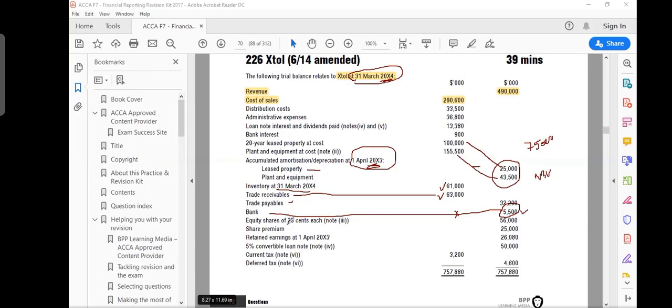Then you have equity shares of 25 cents each. And there is some note also about it. We need to check that. So one share face value is 25 cents and you generated 56 million cash out of that. So you should immediately calculate the number of shares. So 56 million is my share capital, which is 25 cents each.